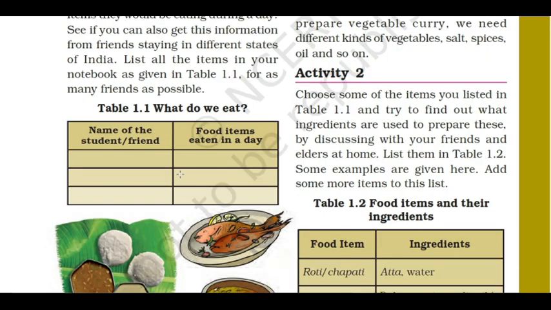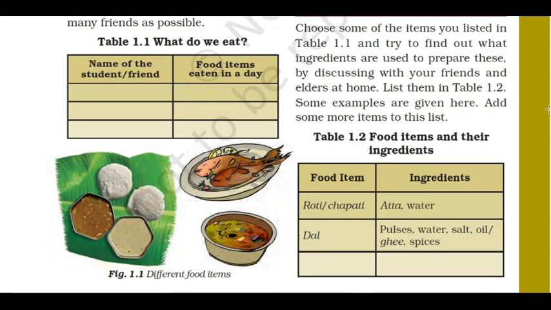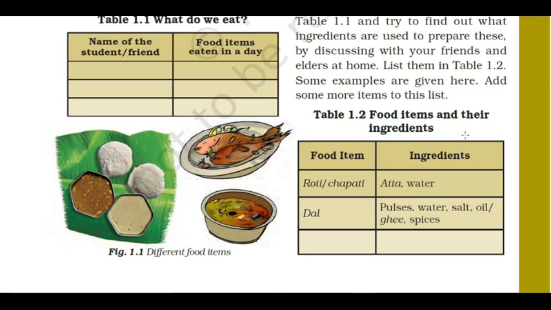So see here, food items and their ingredients. To make chapati or roti, what are the ingredients we need? Atta and water. Atta means wheat flour. We have to mix it together, and finally we have a dough. Dough means the flour used for making chapati.